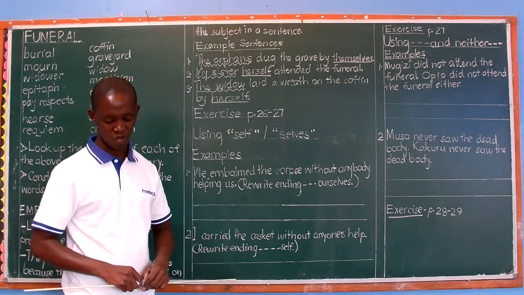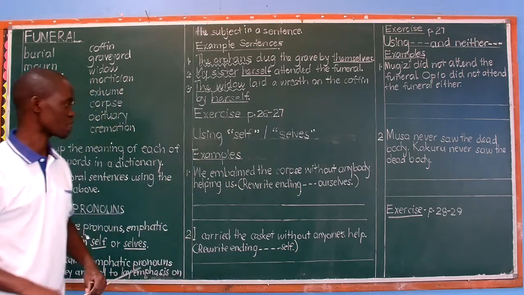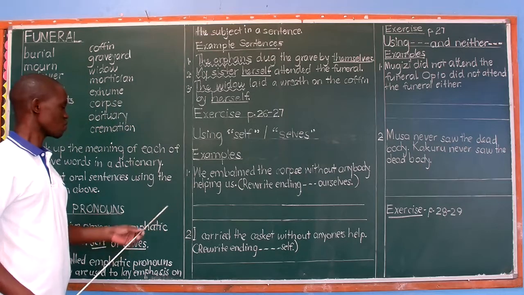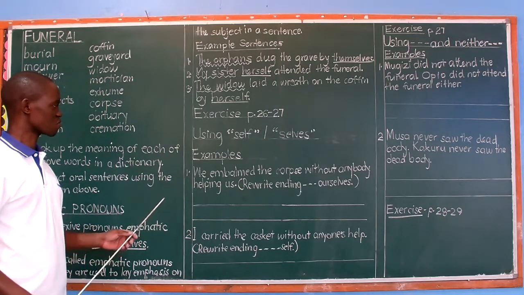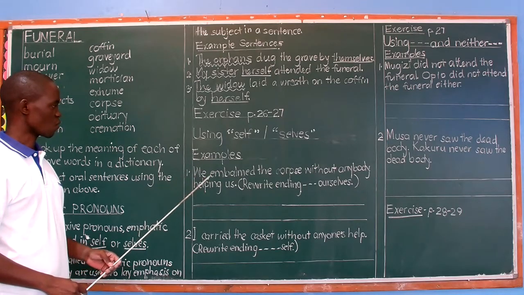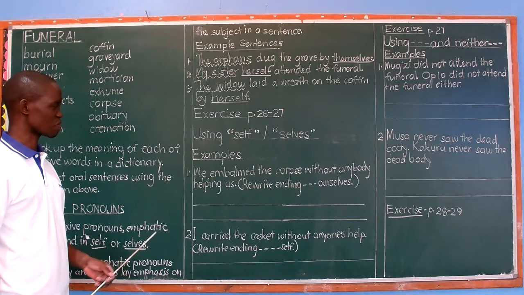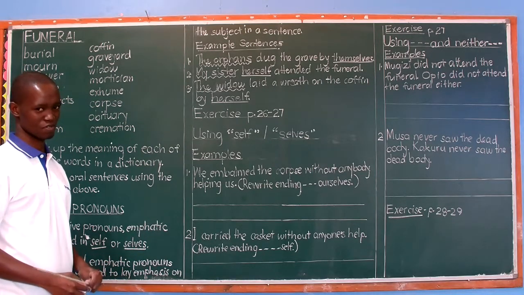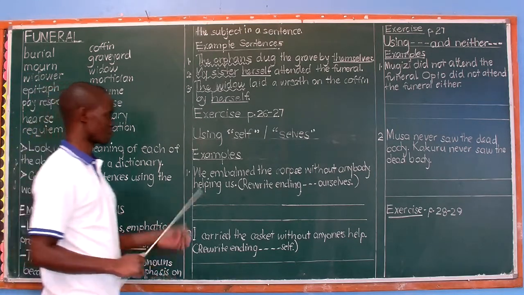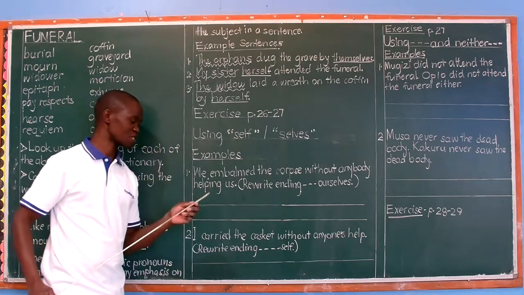We are discussing work on page 27 of that workbook of term 3. So let's go to the examples on the board. We embalmed the corpse without anybody helping us. What is to embalm as seen in your dictionary? I said that first you have to look at the words before you start using them in sentences.